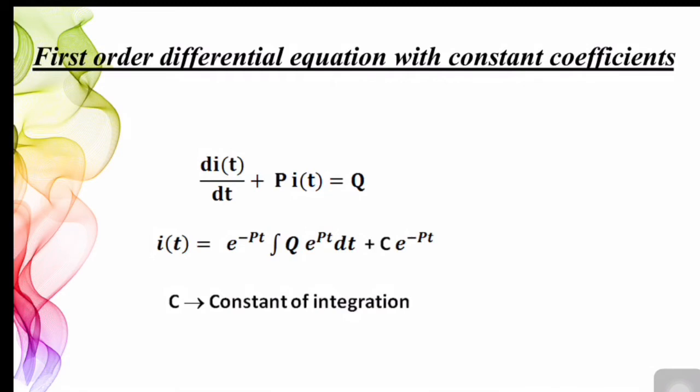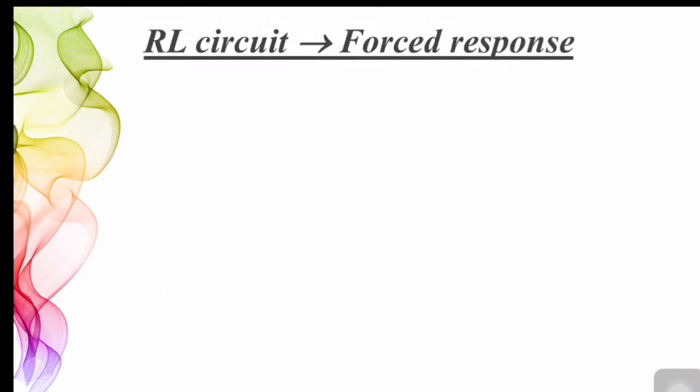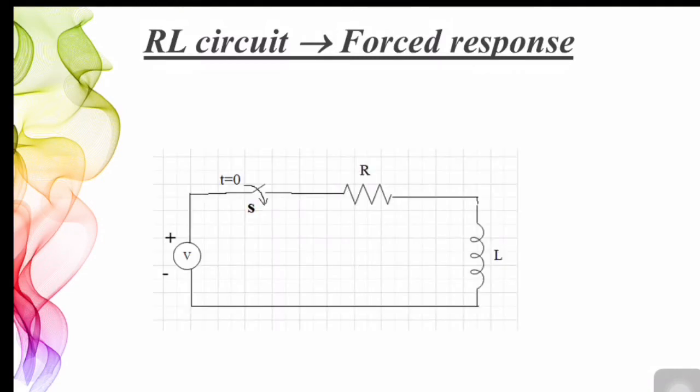Thus we discussed all concepts which are necessary to analyze a first order RL and RC network. So it's time to start our analysis. RL circuits. First we are going to find out the forced response, that is the response due to an external input. Here you can see a first order series RL circuit. Initially this switch is kept open, so no current flows through the circuit. At t equal to 0, switch S is closed and a current flows through the circuit. We are going to find out the expression of this current.